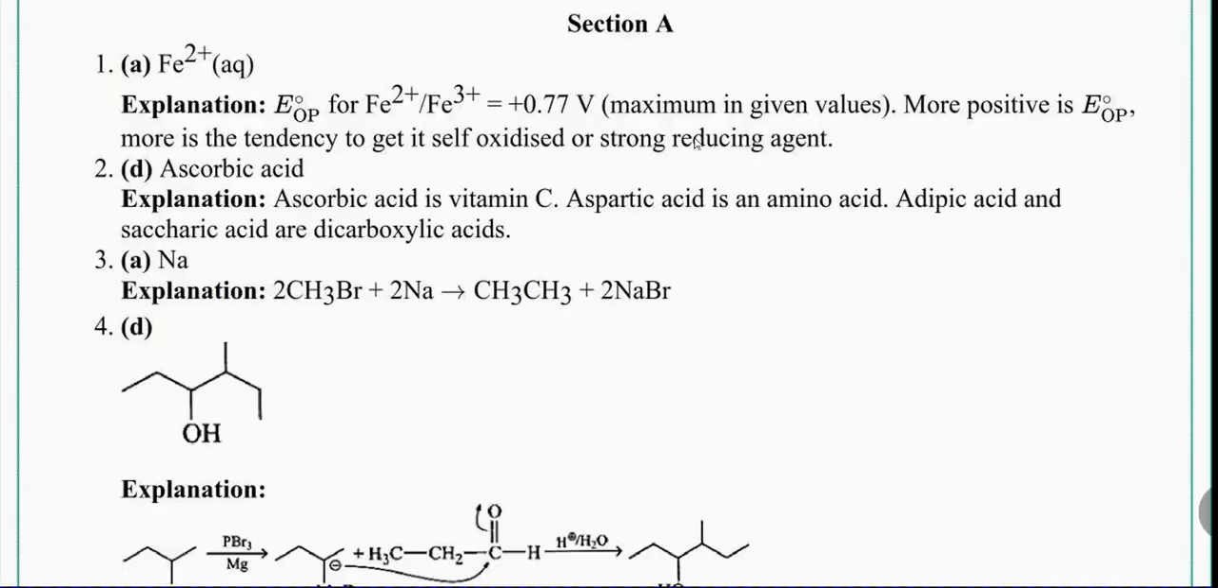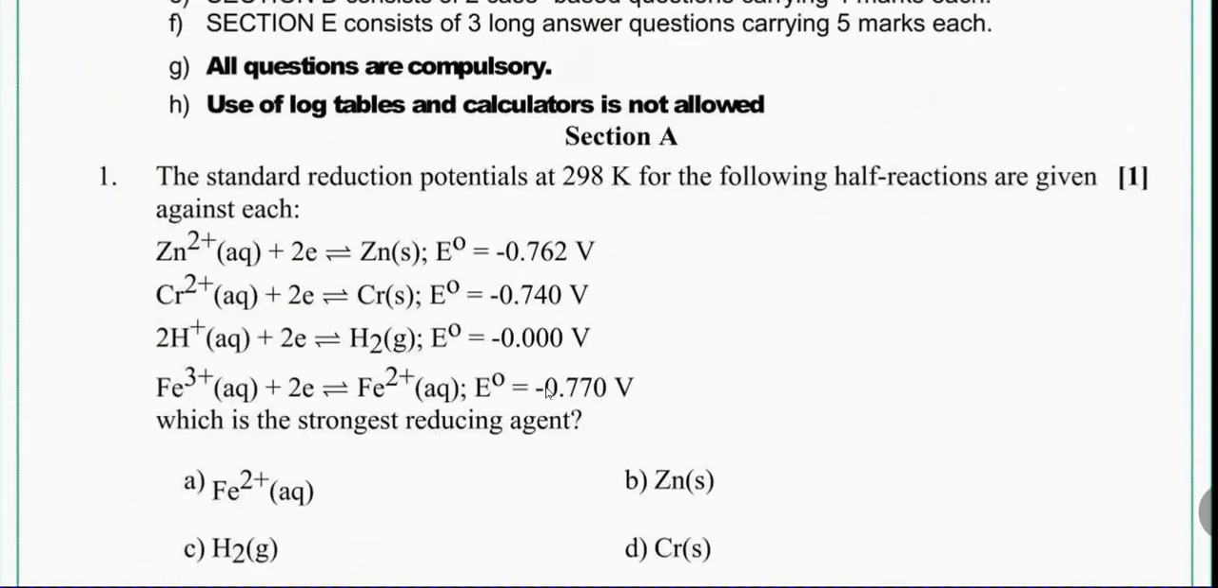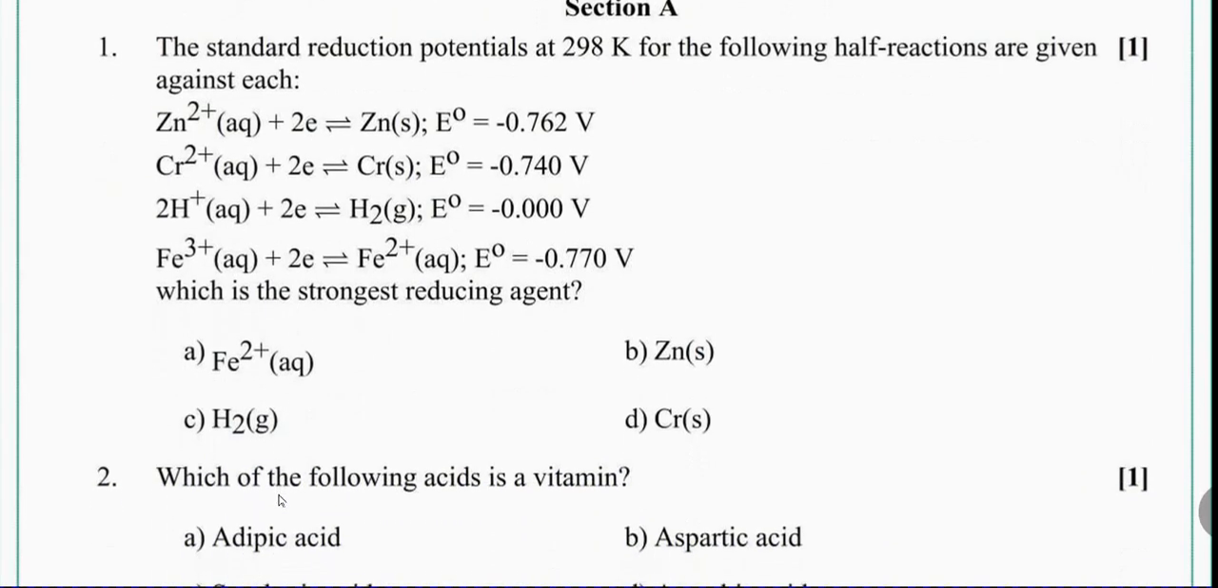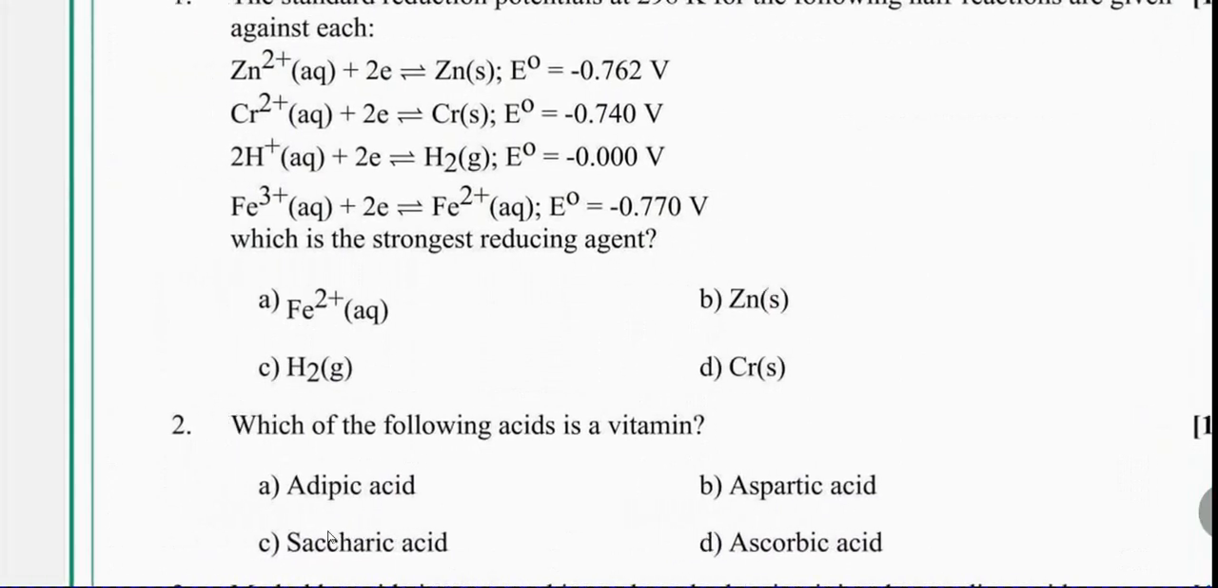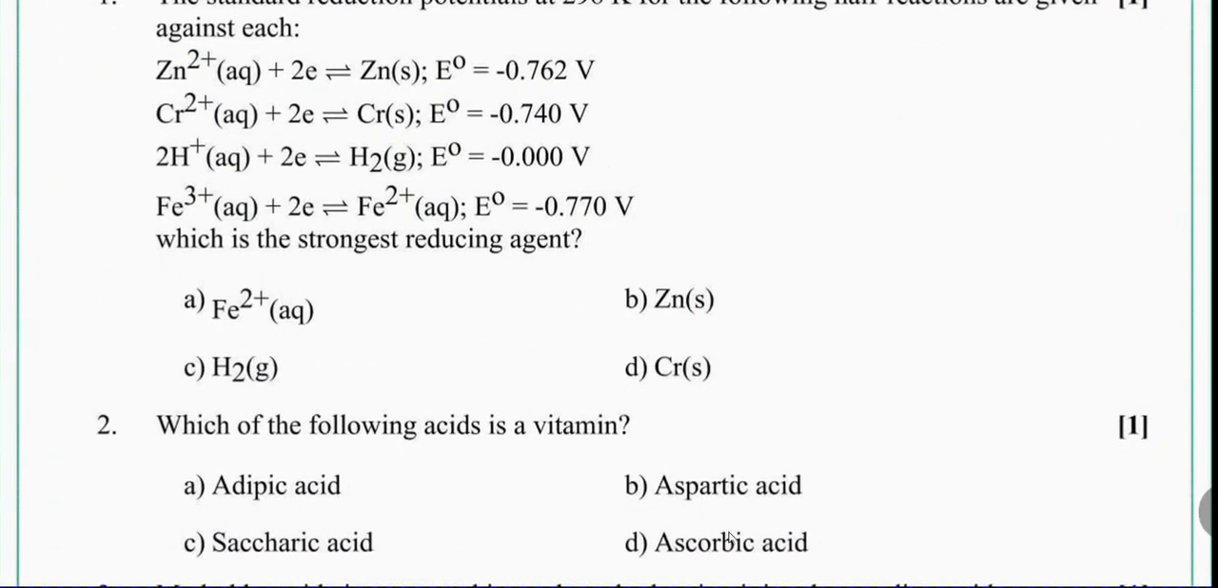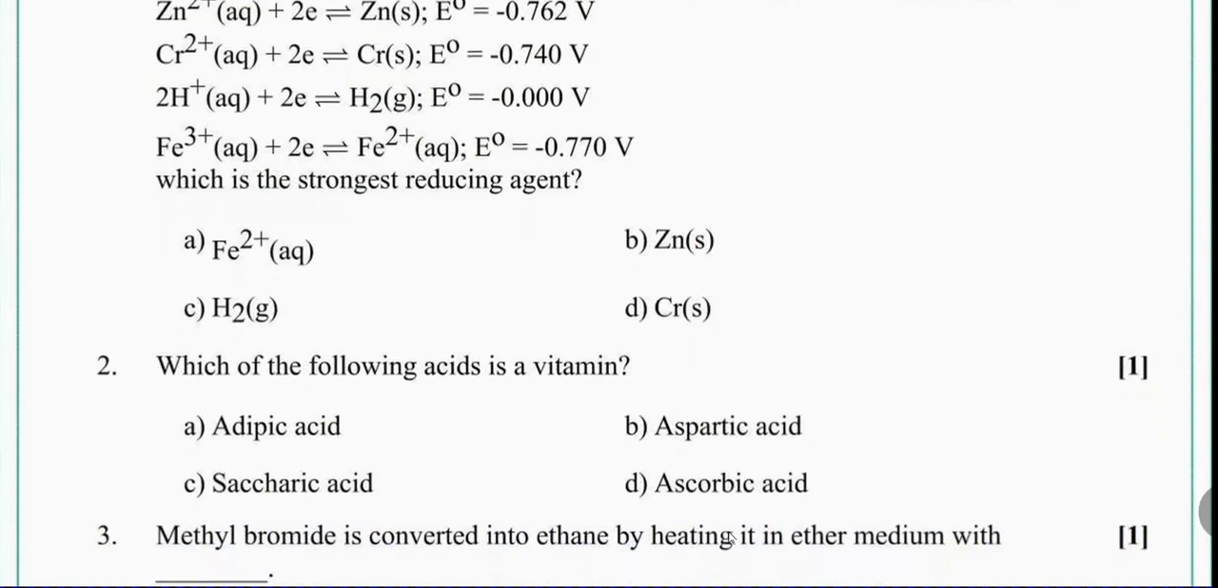Among the given options here, we have the positive value 0.770. So this will be the right answer, that is Fe2+ will be the right answer here. And which of the following acids is a vitamin? We know that ascorbic acid, right? This is a well-known question. Ascorbic acid is a vitamin.